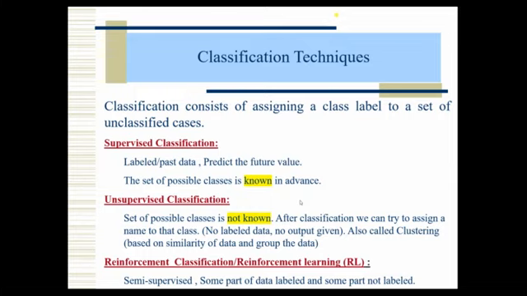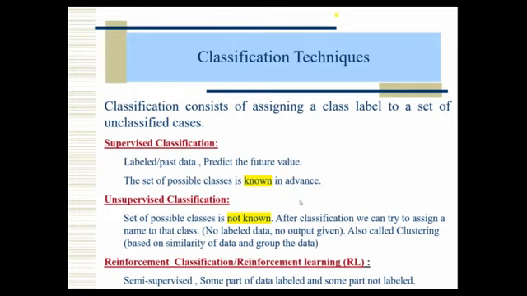When we come to unsupervised classification, the name itself indicates it's a reverse process. It's a complement of supervised. In this case, classes we don't know. For example, let us assume we have a group of animals, but I don't know the animal names. That is the problem here. We have a cat, we have a dog, or maybe we have a horse, etc. We have a group of animals, but I don't know the class. So how can I classify?